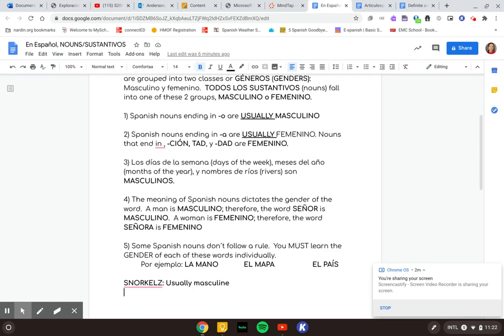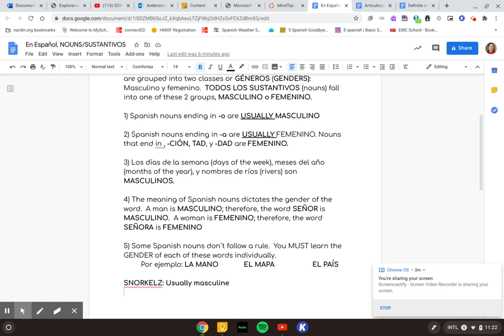So if we have the word woman in Español, mujer, it ends in an R. It's not an O or an A. It doesn't end in tad or dad. But we know based on the fact that it is a woman that that's going to automatically be femenino. Same with the word señor. It's talking about a man, so that's going to be a masculine word. So usually if it's talking about a woman, like señora, it's going to be femenino. If it's talking about a man, like hombre is another example, that's going to be masculino.